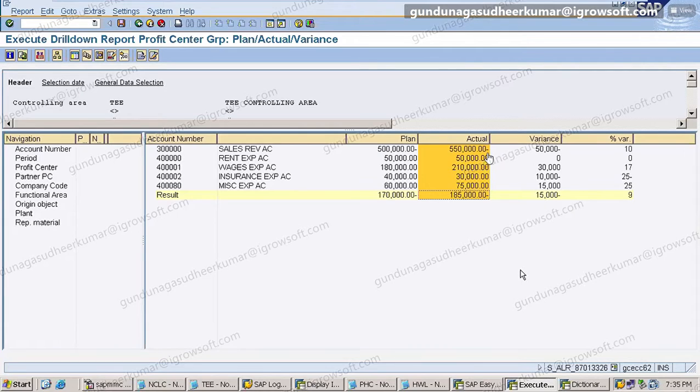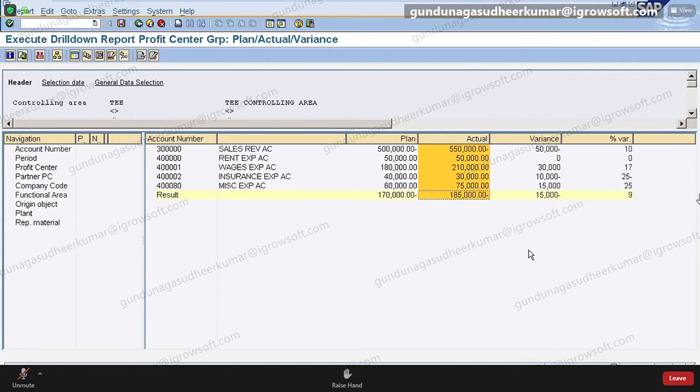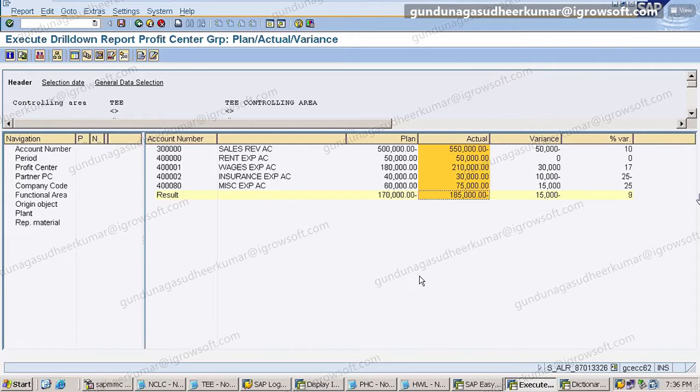For example, 50,000 by plan into 100, 30,000 by 1,80,000 into 100, 15,000 by 60,000 into 100. Is that clear? So variance by plan into 100.